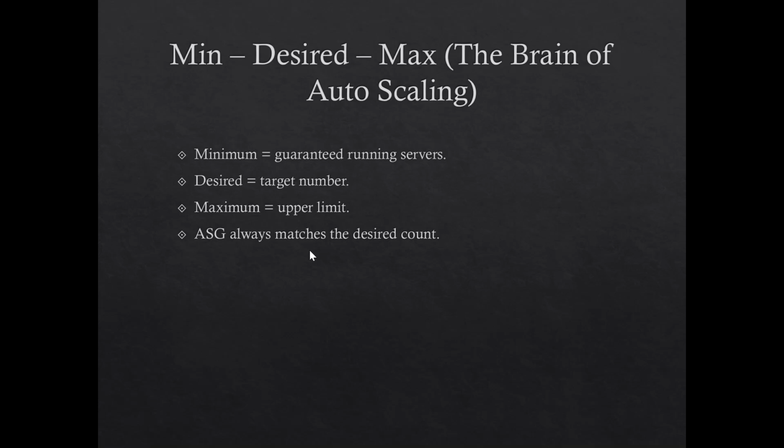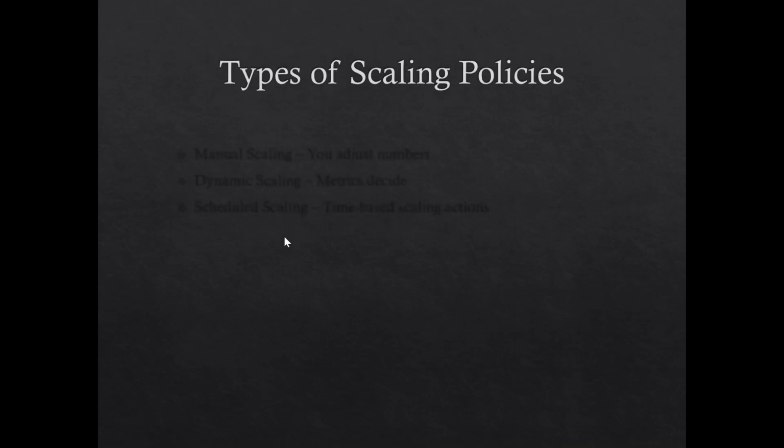Suppose for example we have min 2 EC2 instances, and we keep desired equal to 3 and max equal to 10. In this way, our desired is always equal to 3. This is the ideal or target number, and we have a minimum of 2, and the max limit we keep at 10 instances.